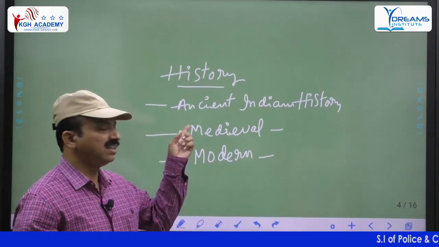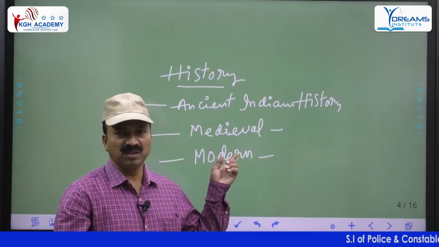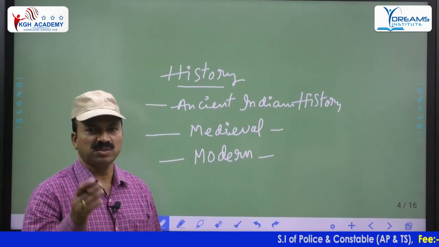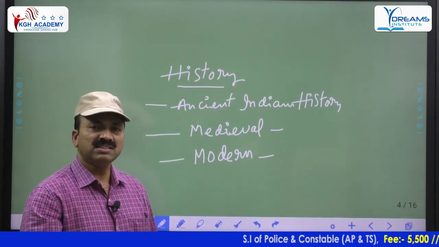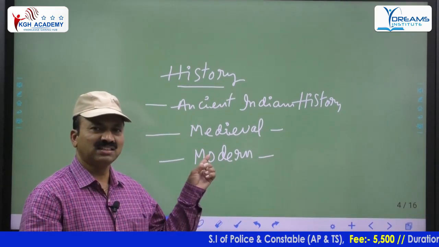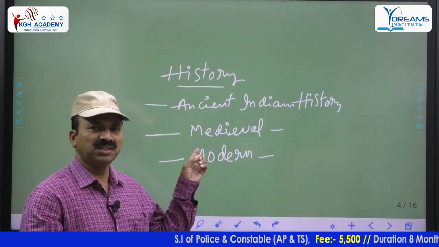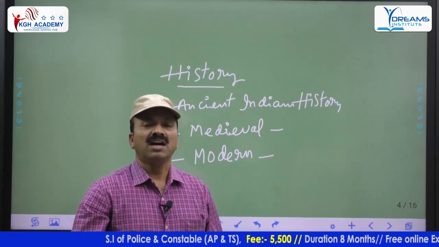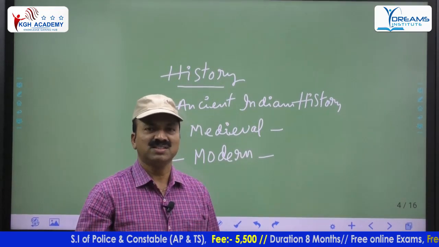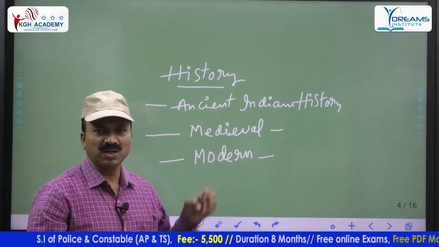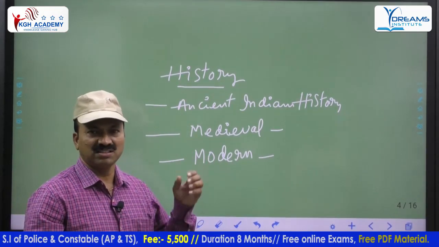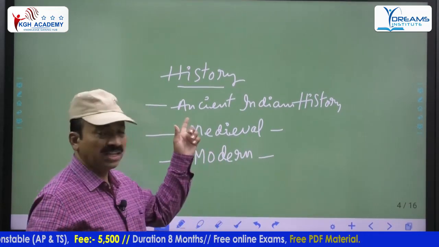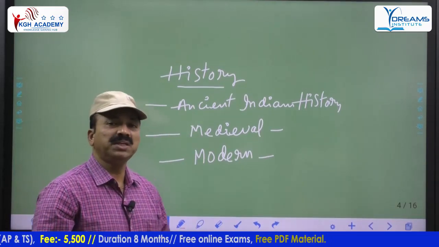Especially, what areas are there in ancient? You know well, Indus Valley civilization is one of the important areas. Sometimes a question was asked: Indus Valley civilization excavation started in which year? It is in the year 1921 under Sir John Marshall. Harappa was the first town which came to light in this civilization. What important points are there? Town planning, art and architecture, and especially the technology that advanced in the period of the Indus Valley. So in the ancient period, one is Indus Valley, one is Vedic civilization.